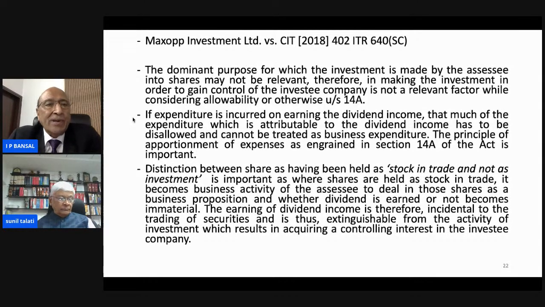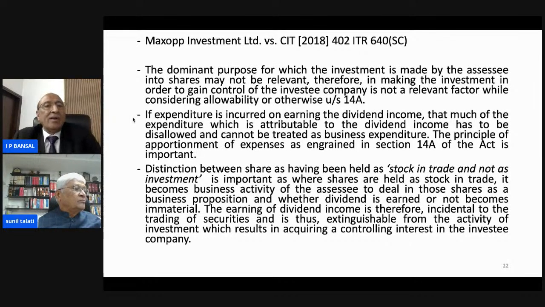So next principle is that if expenditure is incurred on earning of dividend, that much of expenditure which is attributable to dividend income has to be disallowed and cannot be treated as business expenditure. The principle of apportionment of expenses as ingrained in section 14A of the Act is important. So earlier also we have discussed a decision where principle of apportionment of expenses has been upheld, and distinction between shares as having been held as stock.